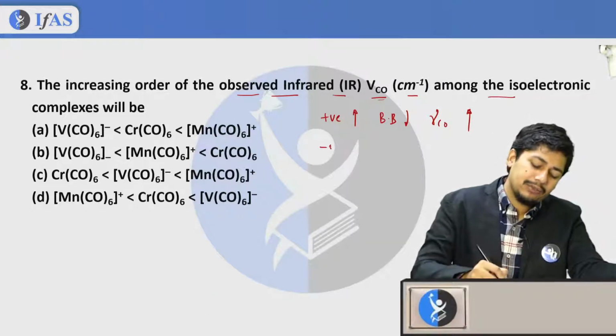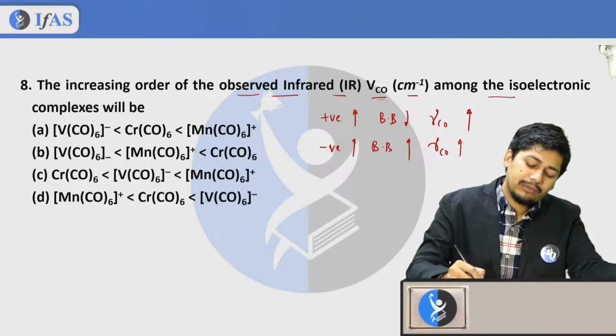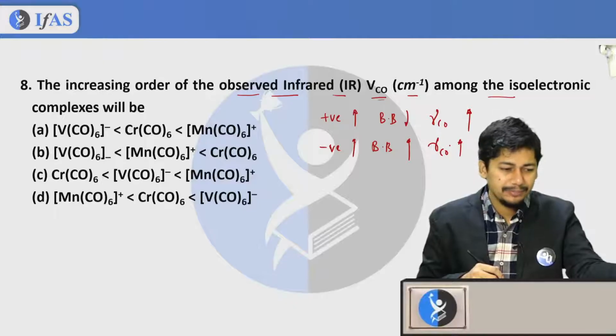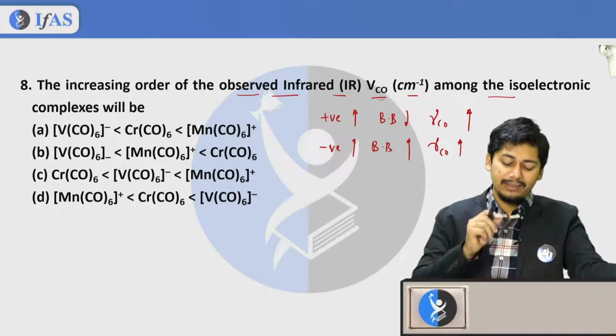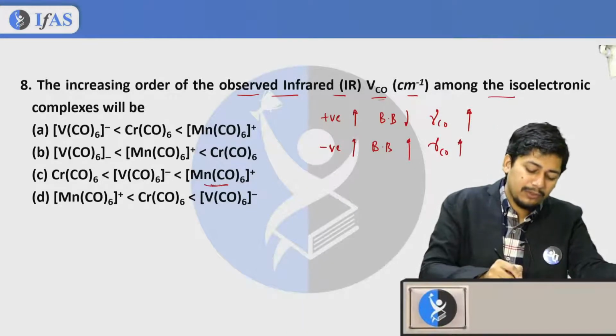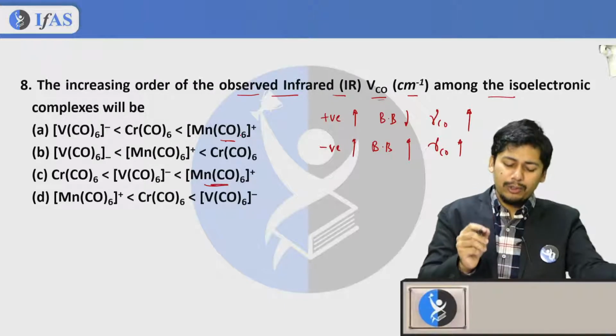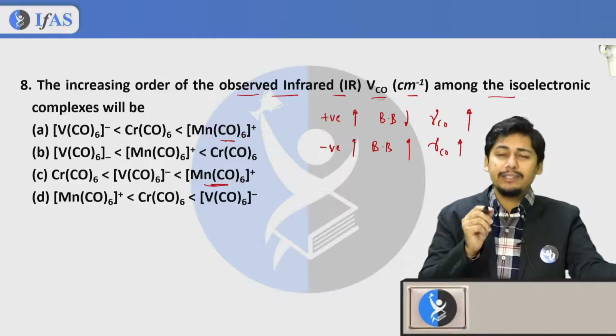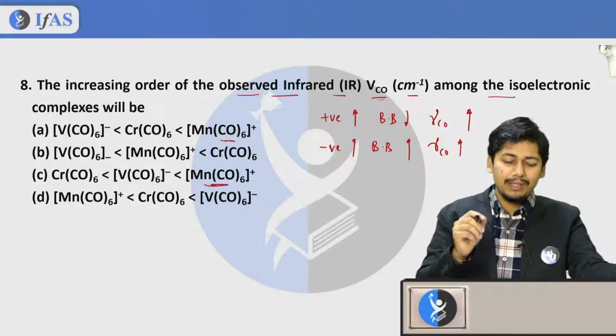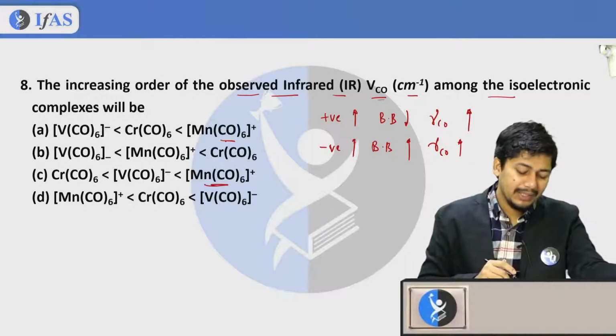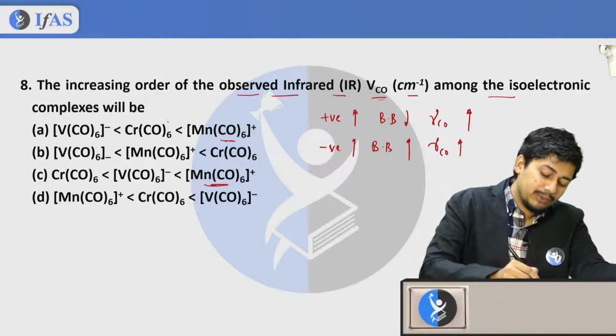And if negative charge increases, back bonding increases and carbonyl stretching frequency decreases. So the highest stretching frequency will be observed for a complex having positive charge, that is Mn(CO)6 positive, and the next one will be a neutral species.